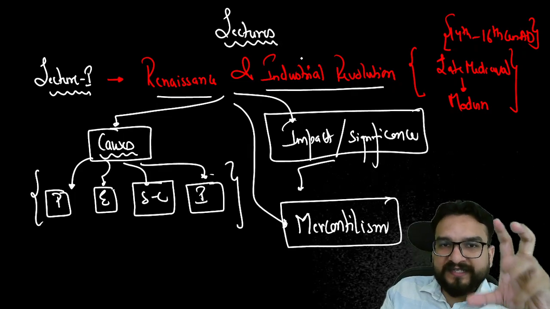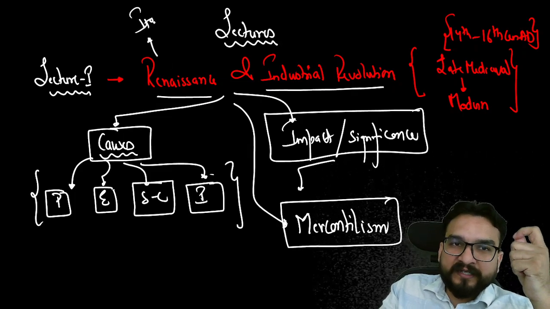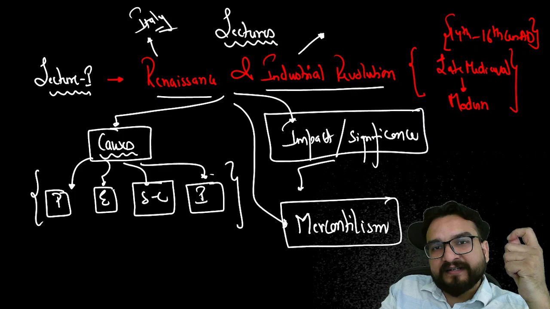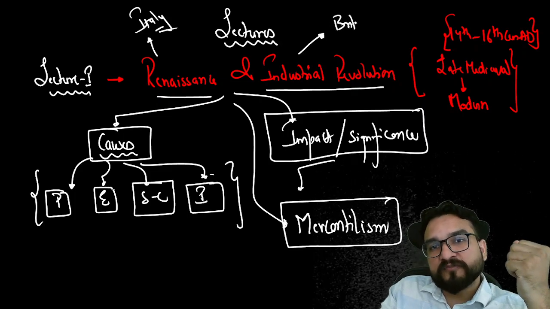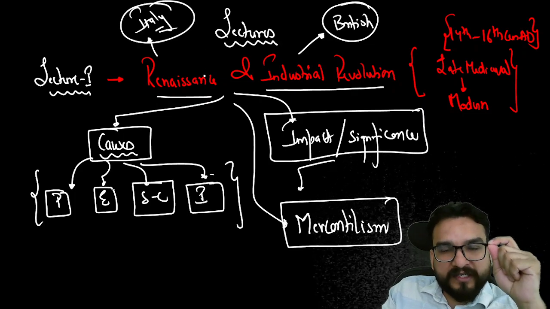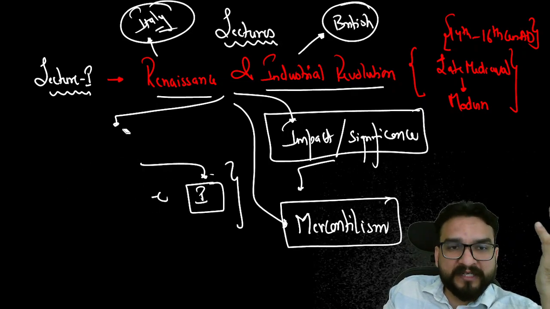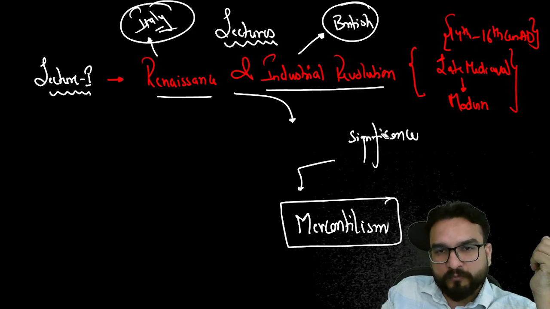Overall, in this lecture, I'll be telling you why the Renaissance started from Italy and why the Industrial Revolution happened first in Britain, and then it expanded. These questions are also answered over here in our lecture number 1, guys. This is going to be my lecture number 1. You will be understanding it in more detail.